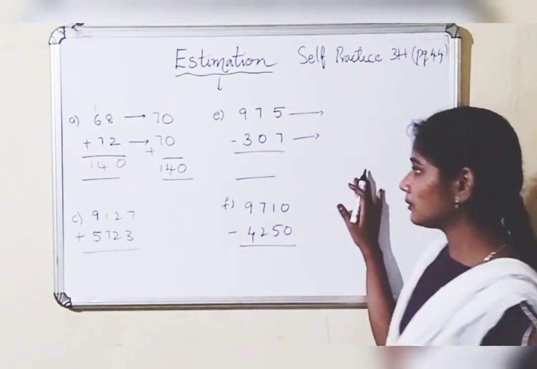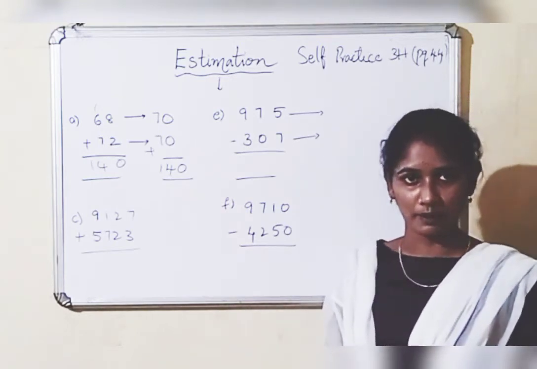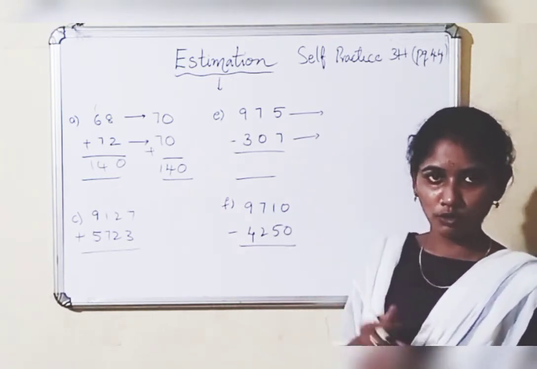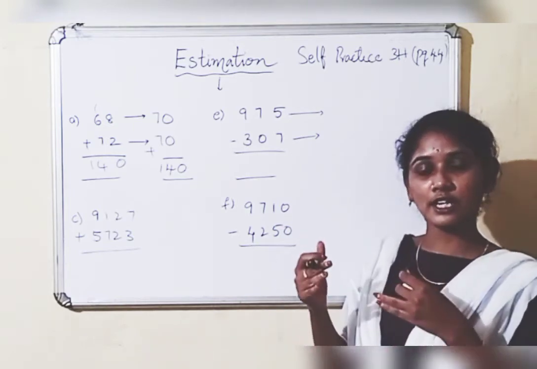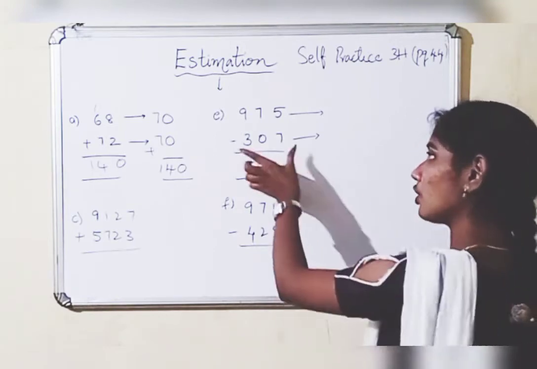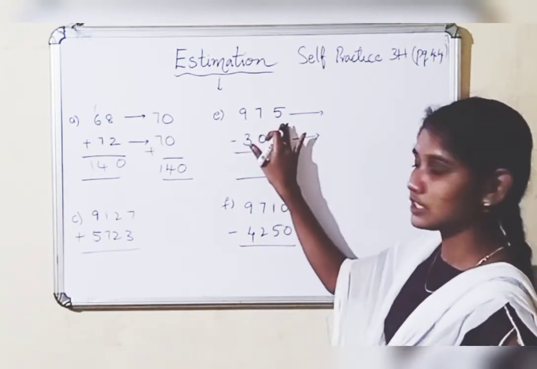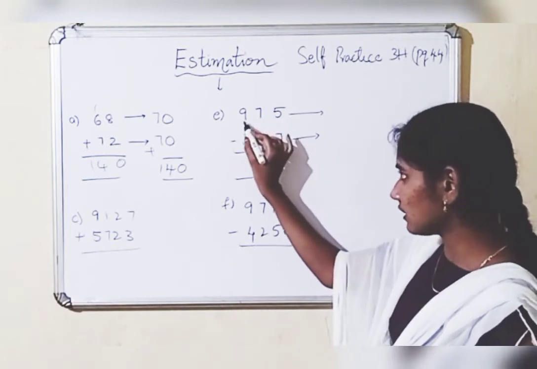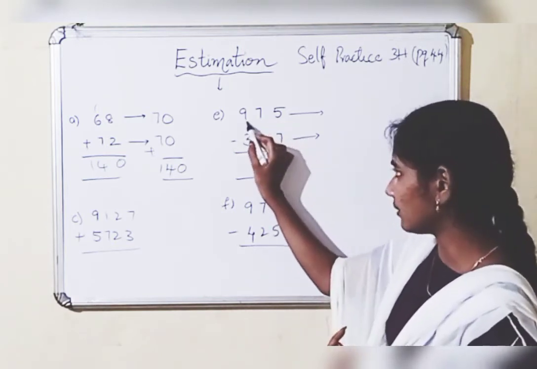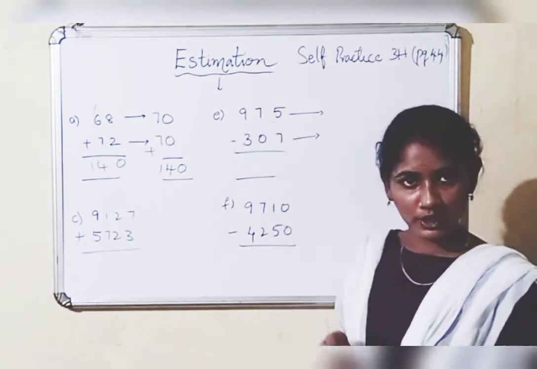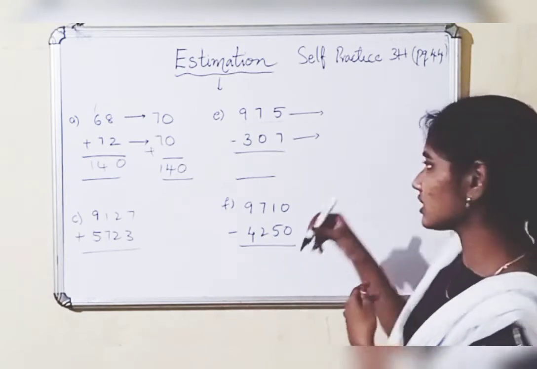Let's see another problem. See the next one, 975 minus 307. It's not that you don't know how to do subtractions. We know well. But to get a rough calculation and speed calculation, we are going to estimate these numbers. So here it is a 3-digit number, so we are going to round off to the nearest 100. It is very easy and very fast to round off to the nearest 100.